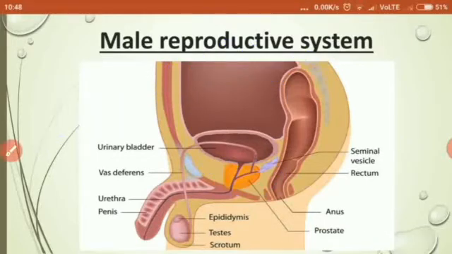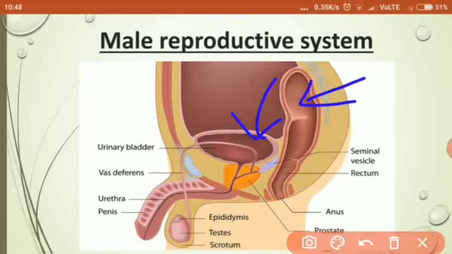You have studied the urethra when you studied the excretory system. So this is the urinary bladder. As you can see here, it is the rectum and then the anus. Means large intestine, then rectum and then anus. This urinary bladder will release urine through the urethra. You know that. And surrounding the urethra is a gland which is called the prostate gland. It forms almost 15 to 33% of the semen.